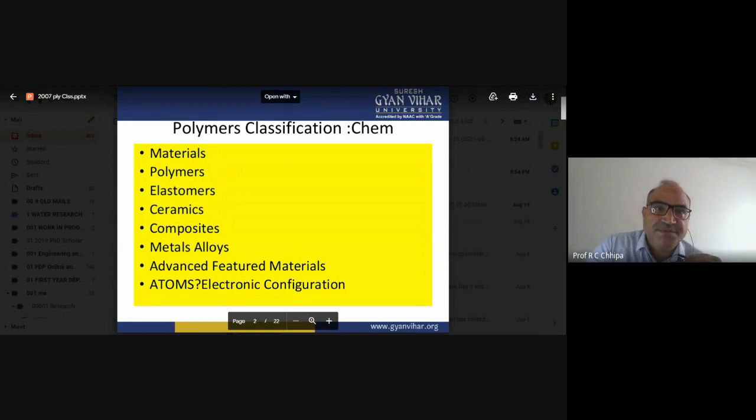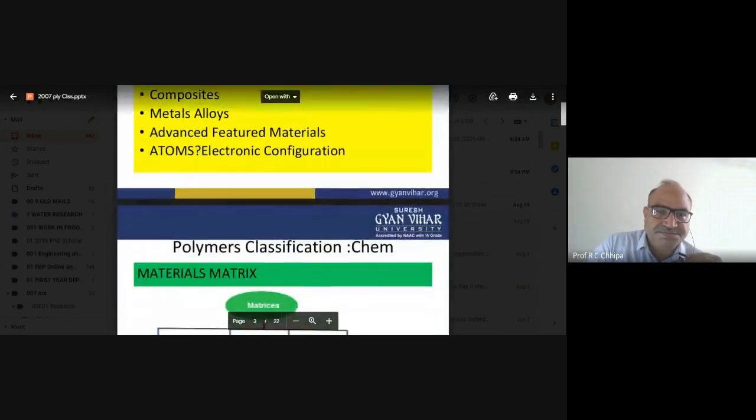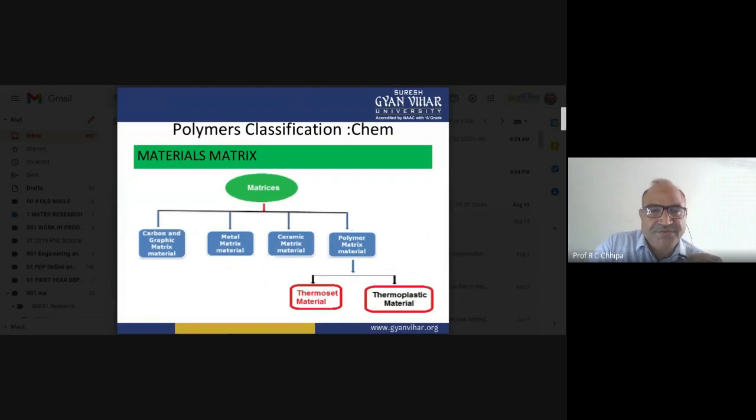So now on the next slide, you can see the materials matrix. Here I have given so many examples of different materials. The first one is the carbon and graphite matrix. The second one is the metal matrix, and the third one is the ceramic matrix material. The fourth one is the polymer matrix material, in this present context.